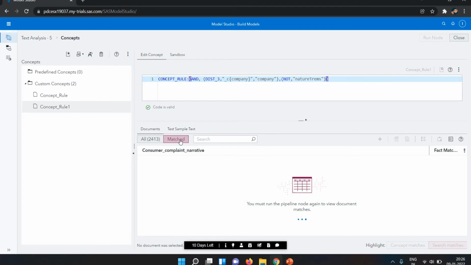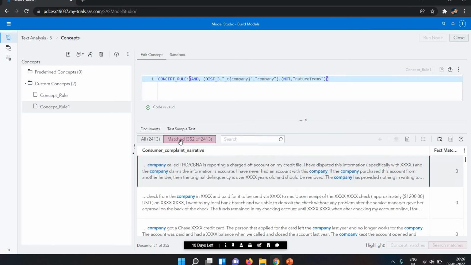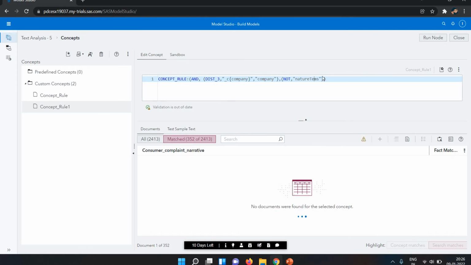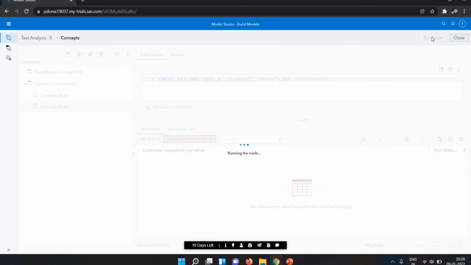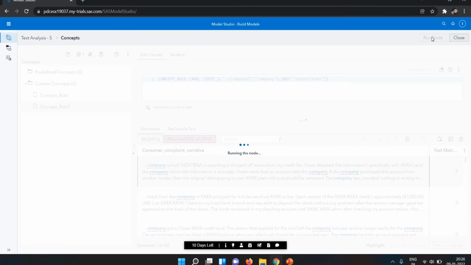Let's see how many matching words there will be. 352 words were found. Sorry, I wrote the terms wrong. Now it will show the exact one, because there was a spelling mistake.